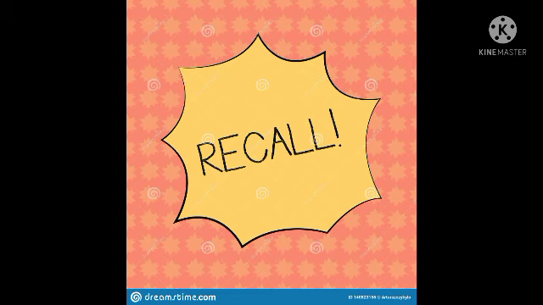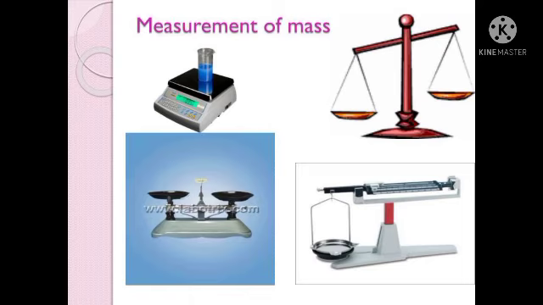Okay, students, let's recall the topics which we had learnt in this section. We studied about different instruments used for measuring mass. Beam balance measures from grams, physical balance and digital balance measures up to milligrams, and spring balance which measures up to different kgs. This spring balance works on the principle of Hooke's law.